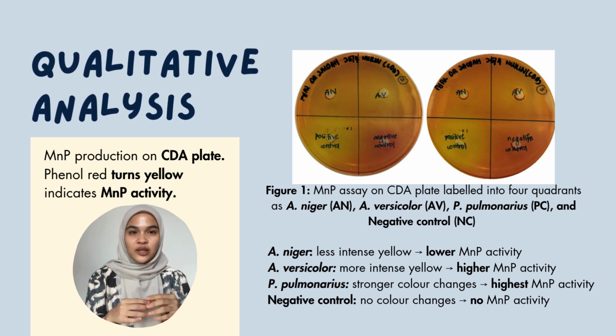A. niger exhibited a less intense yellow color, indicating lower MnP activity. A. versicolor showed a more intense yellow color, indicating higher MnP activity. B. pulmonarius, which served as the positive control, demonstrated the strongest color change. The negative control quadrant remained red, indicating no MnP activity.